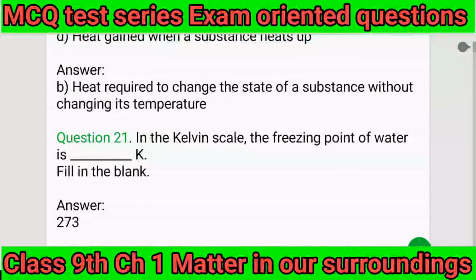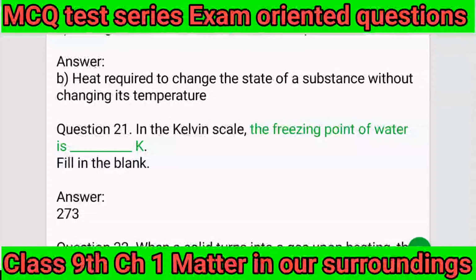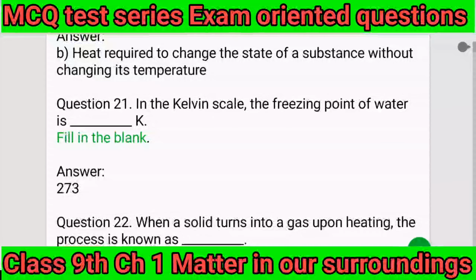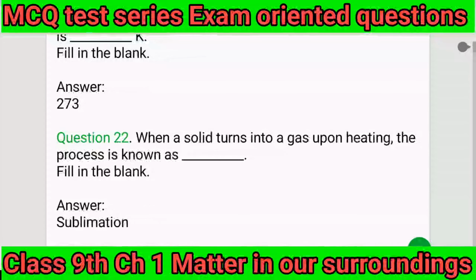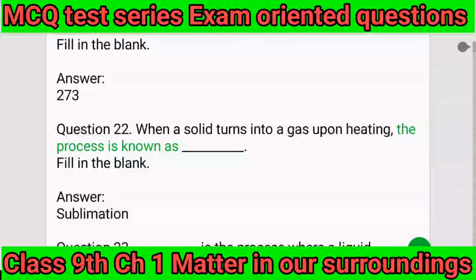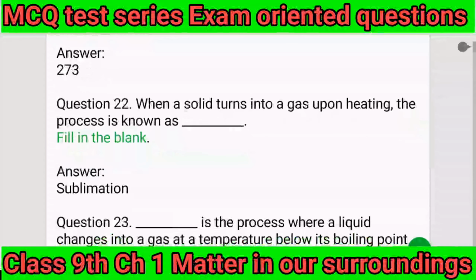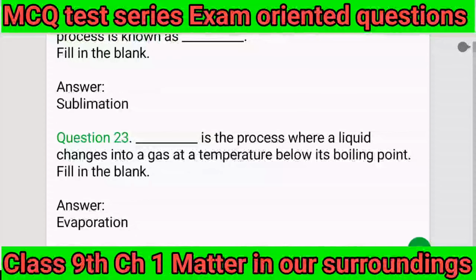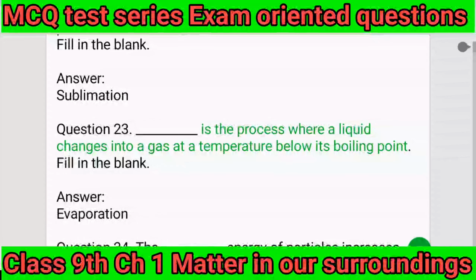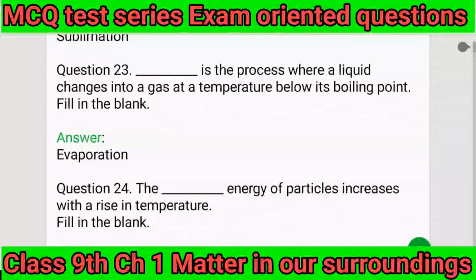Question 21. In the Kelvin scale, the freezing point of water is blank K. Fill in the blank. Answer: 273. Question 22. When a solid turns into a gas upon heating, the process is known as blank. Fill in the blank. Answer: Sublimation. Question 23. The process where a liquid changes into a gas at a temperature below its boiling point is blank. Fill in the blank.